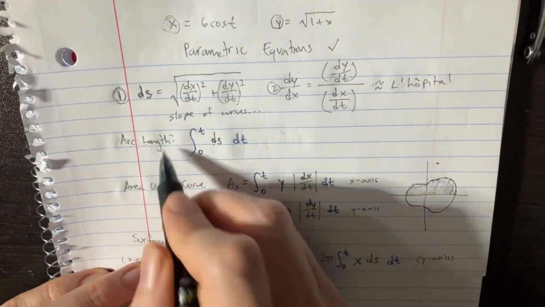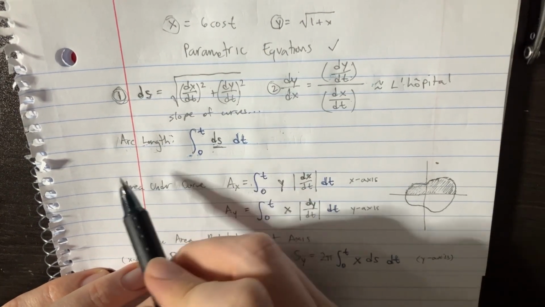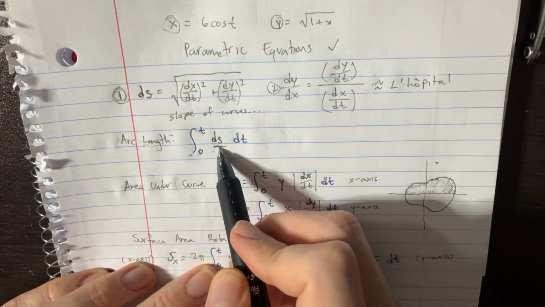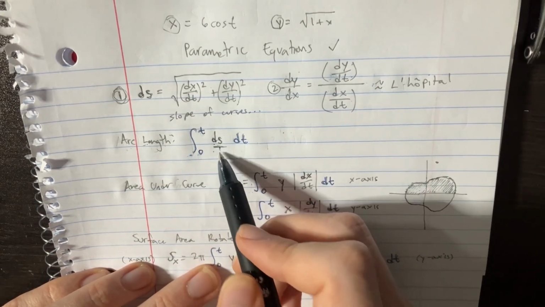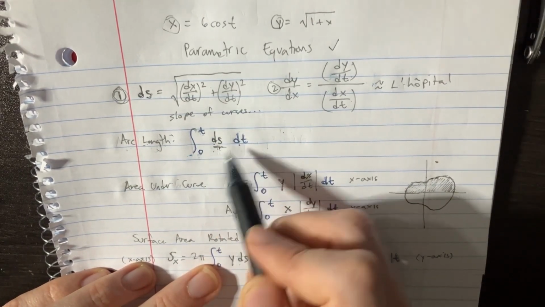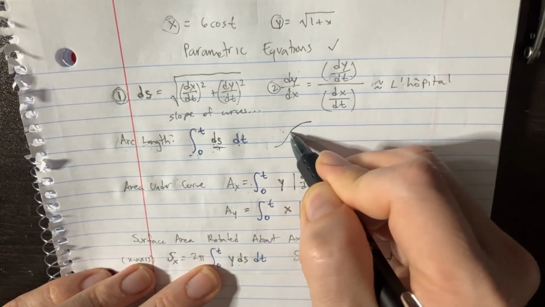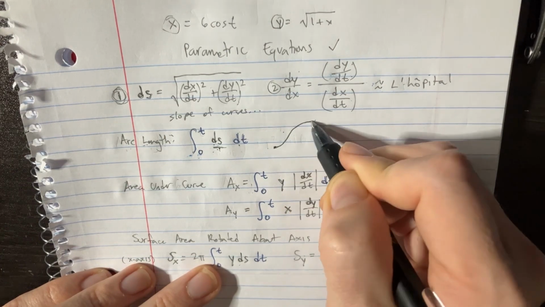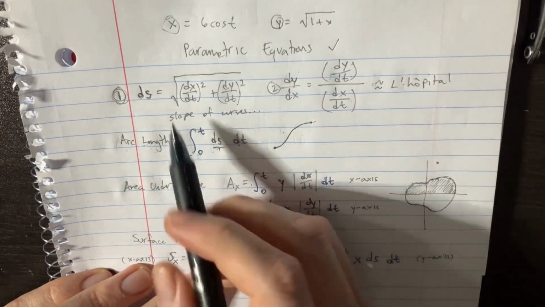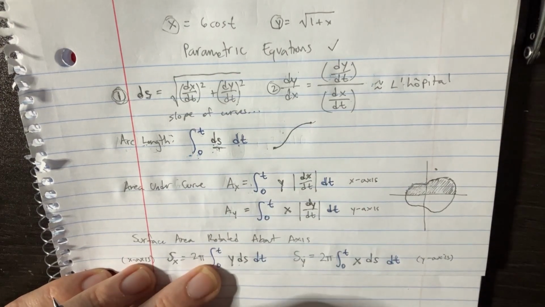Next thing is arc length. This is when you're going to need to know that ds. All right. So you just plug in this simple ds formula, and you'll integrate that over t, and that's going to give you the arc length. Okay, arc length. There you go. What you've got to do is use ds, the x and y, and plug it into this formula.